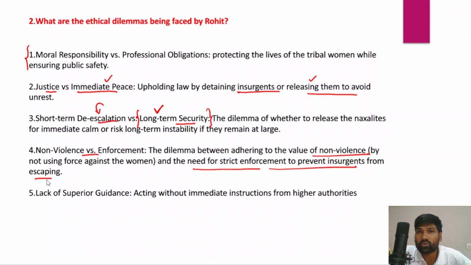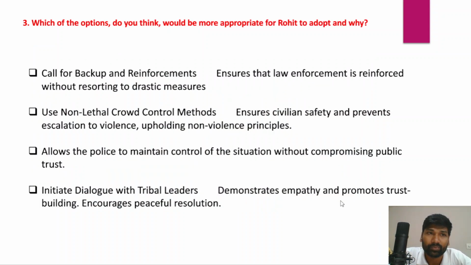Rohit also tried to contact his superiors for advice, but he was unable to reach them because of poor connectivity in that village. So there was a lack of superior guidance, and he had to act without immediate instructions from higher authorities. This was also another major problem. Now, which of the options do you think would be more appropriate for Rohit to adopt, and why?